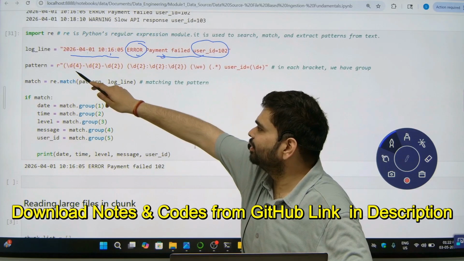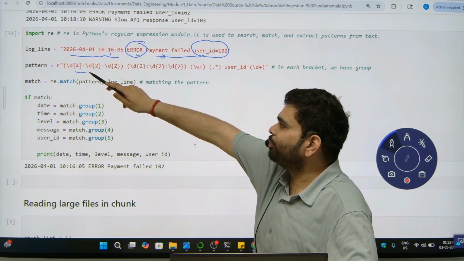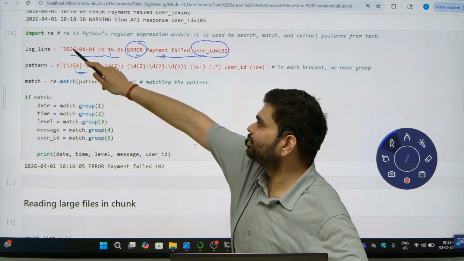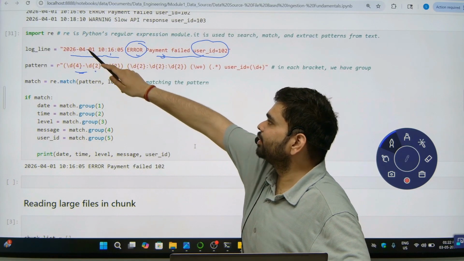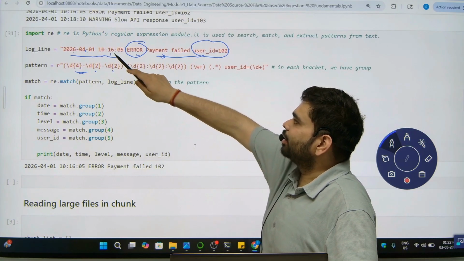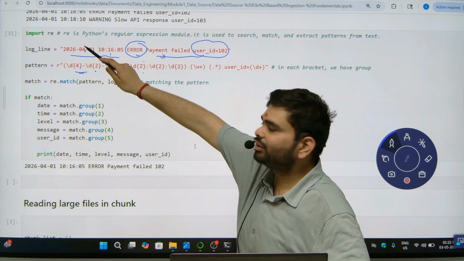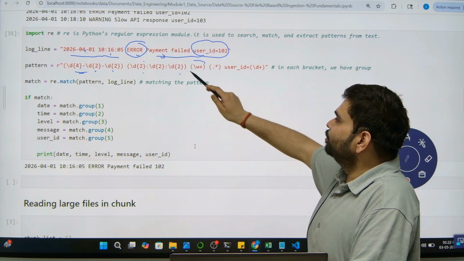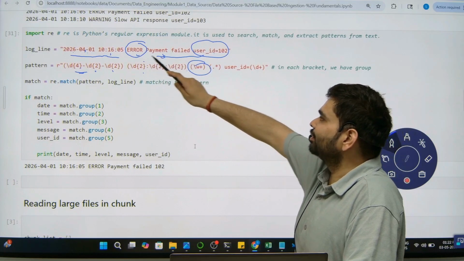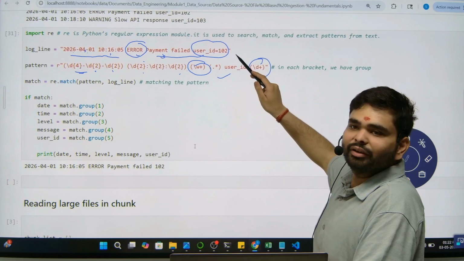Now, this is the regex, the regular expression, for finding the patterns. You can see \d{4} means the year, \d{2} the month, \d{2} the day, then \d{2} the hour. \d{2} means there are 2 digits, and \d{4} means there are 4 digits. Then \w means there will be a message here in text format. Then again \d means there can be a number here.